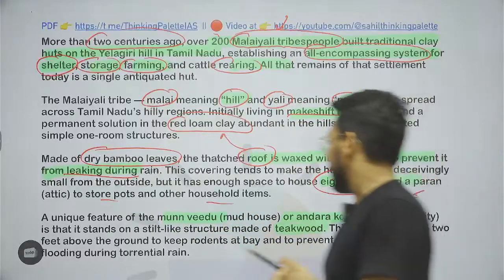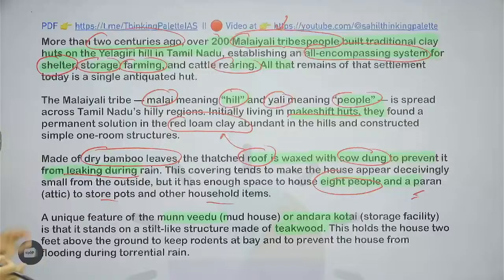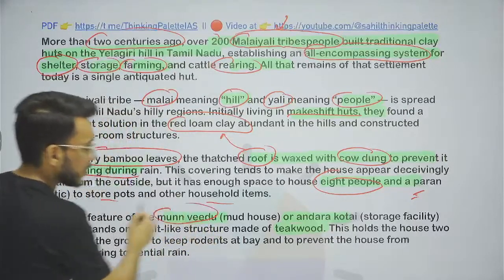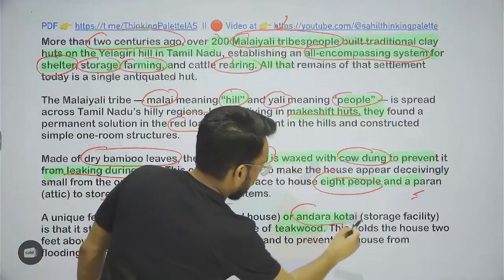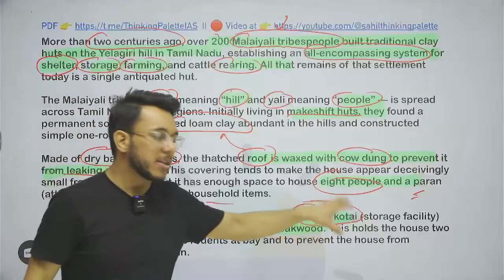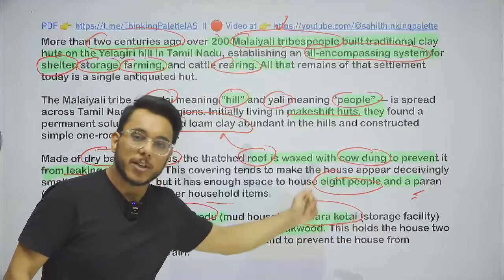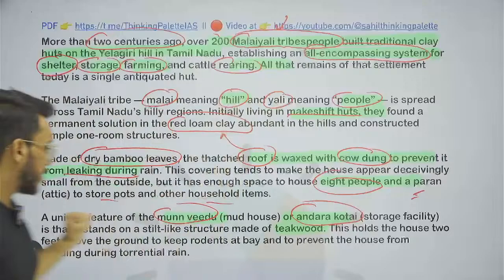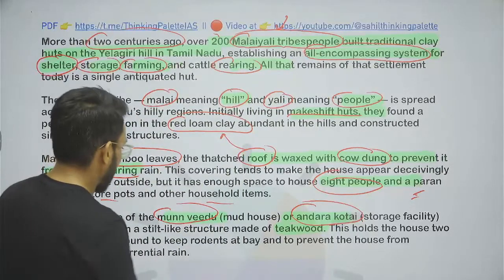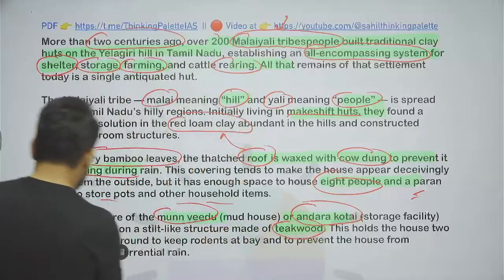Now, one very important feature of these huts, mud houses, is that they are also called moon vidu. Okay, also called andara kotai. Moon vidu means mud house, and andara kotai means storage facility. So I told you that a storage facility was integrated in these huts. They were based on stilt-like structures, teak wood.